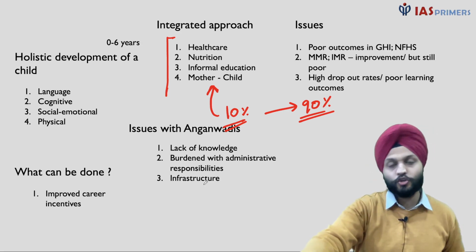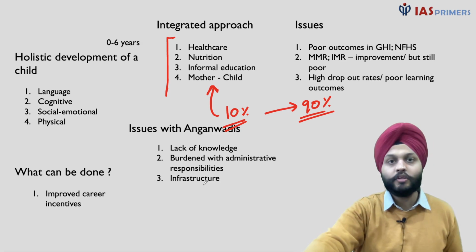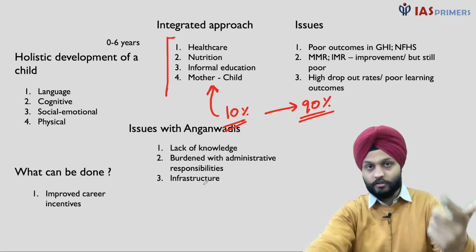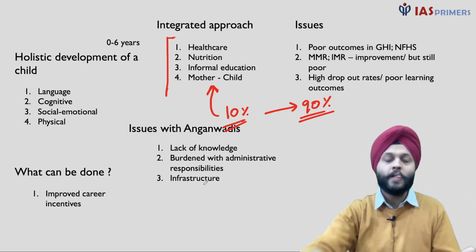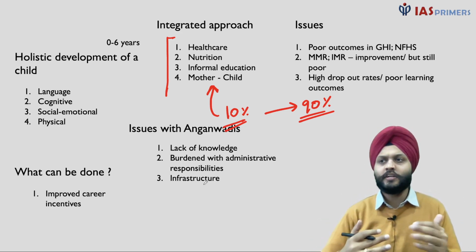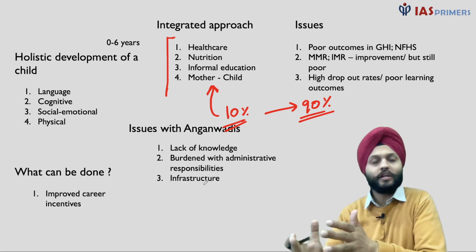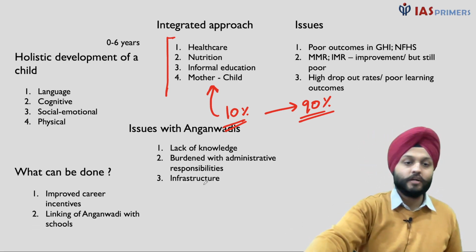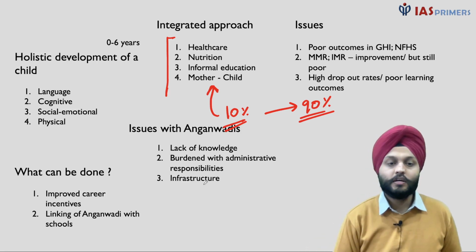Timely and regular payments should be given. Many of them have to protest and then they get a payment. In fact, if you look at the ICDS website, the screenshot that I shared was from ICDS. You will see that it says that monthly payments are given as and when required. That means it is not given. So this is the part that needs to be seen.